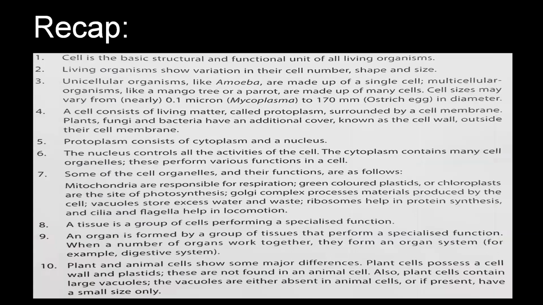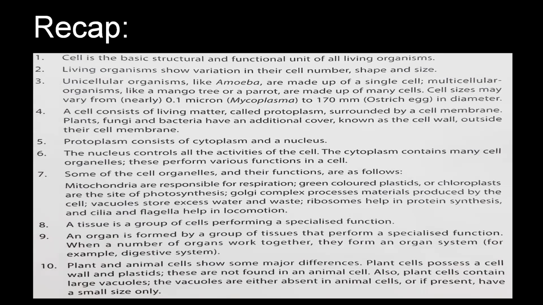Unicellular organisms like amoeba are made up of a single cell, but multicellular organisms like a mango tree or a parrot are made up of many cells. Cell sizes may vary from nearly 0.1 micron in case of mycoplasma or PPLO to 170 in ostrich egg in diameter.